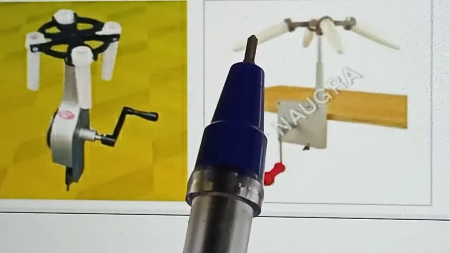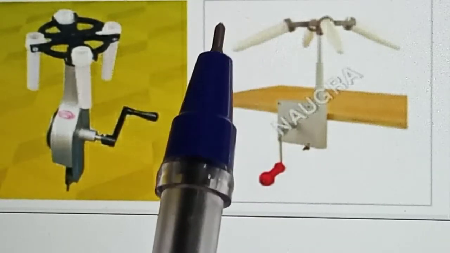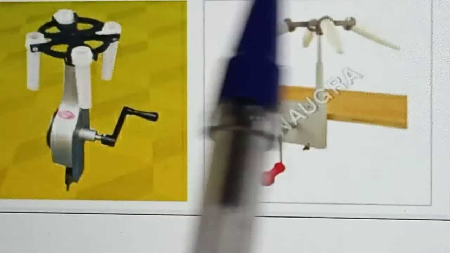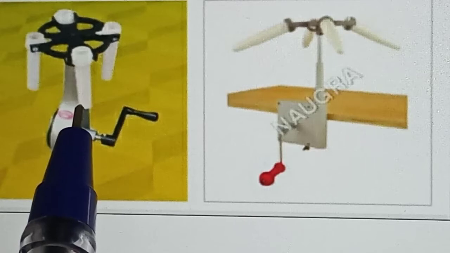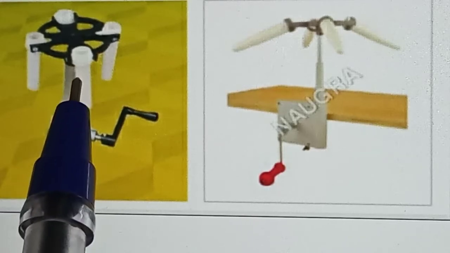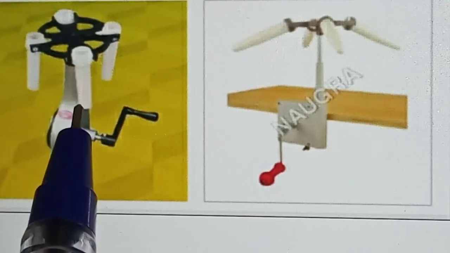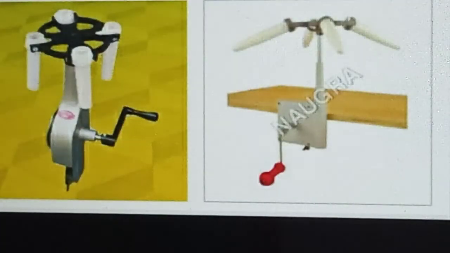So from the heavier, denser particles and lighter particles in a mixture, what will happen? If we take one sample here, the lighter particles will come up and the heavier particles will go down.